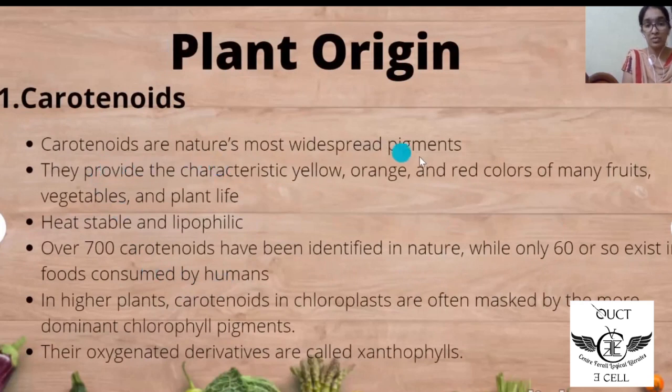Carotenoids are nature's most widespread pigments. They provide the characteristic yellow, orange, and red colors of many fruits, vegetables, and plant life. They are heat stable and lipophilic in nature. Over 700 carotenoids have been identified in nature, while only 60 or so exist in the foods consumed by humans. In higher plants, carotenoids in chloroplasts are often masked by the more dominant chlorophyll pigments. Their oxygenated derivatives are called xanthophylls.